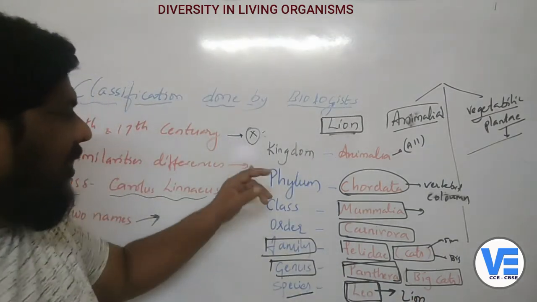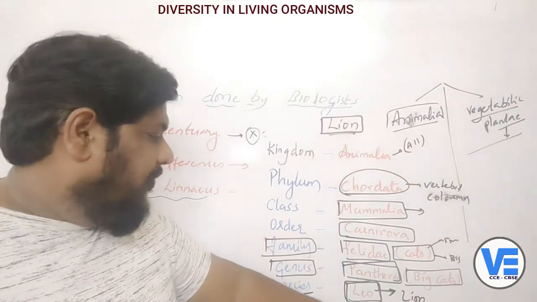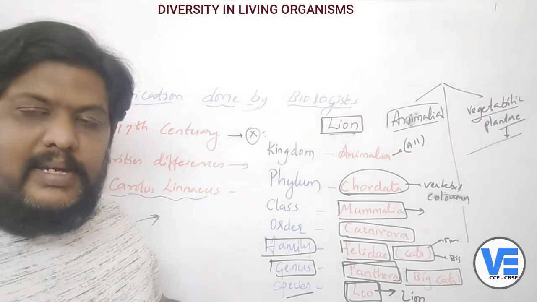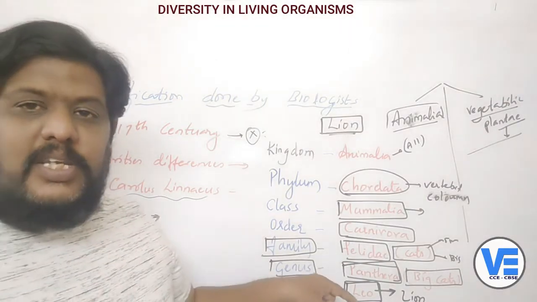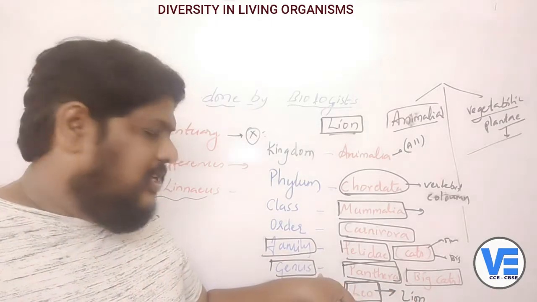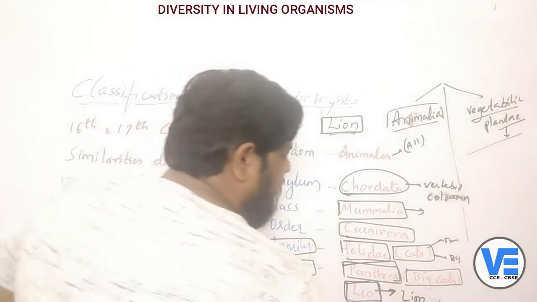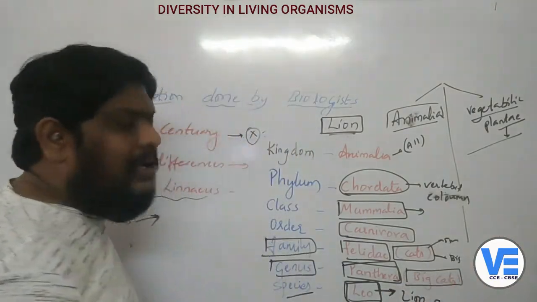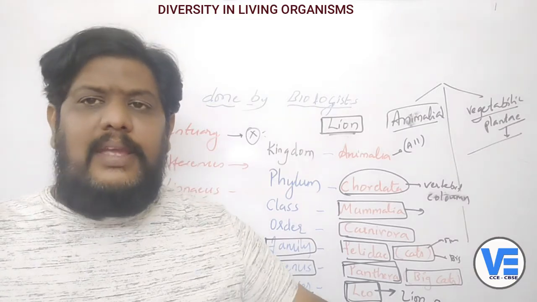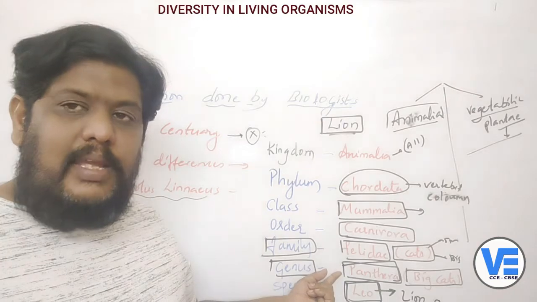Now this is the classification of the lion. Now we'll go from the bottom. If you take the lion, what is lion? Lion is a species. Now what is the genus here? Lion is in the group of big cats, that is the genus. Lion is a single species here. But when you come to the big cats, there are some four to five species like tiger, lion, leopard, panther. All these are in the genus which is called Panthera.